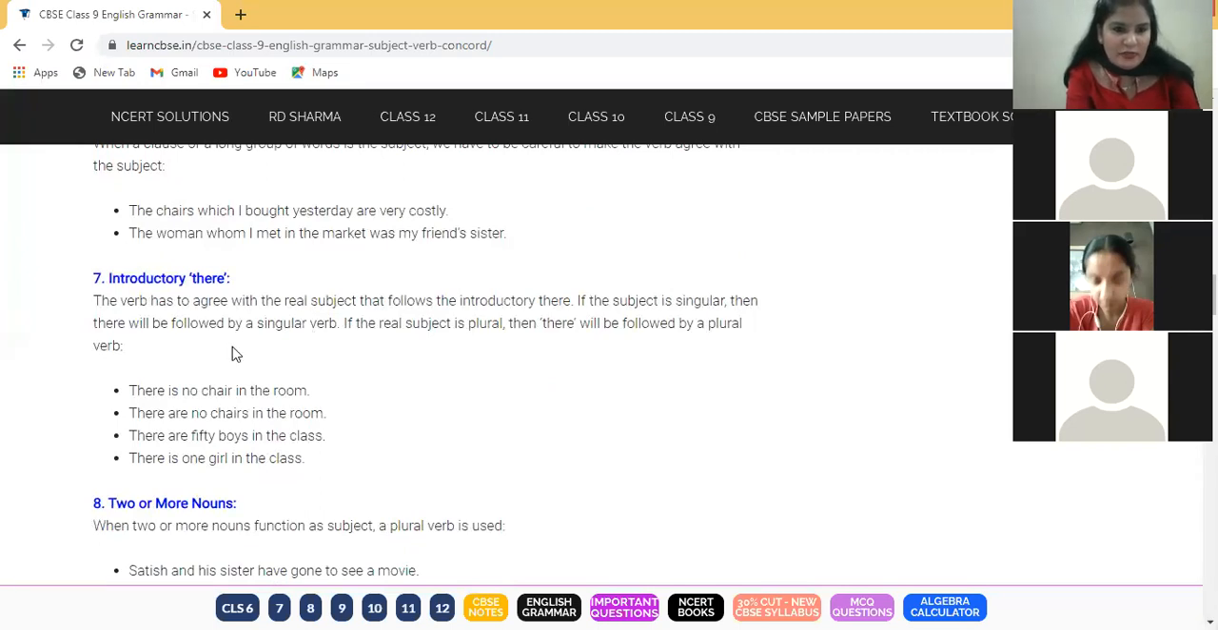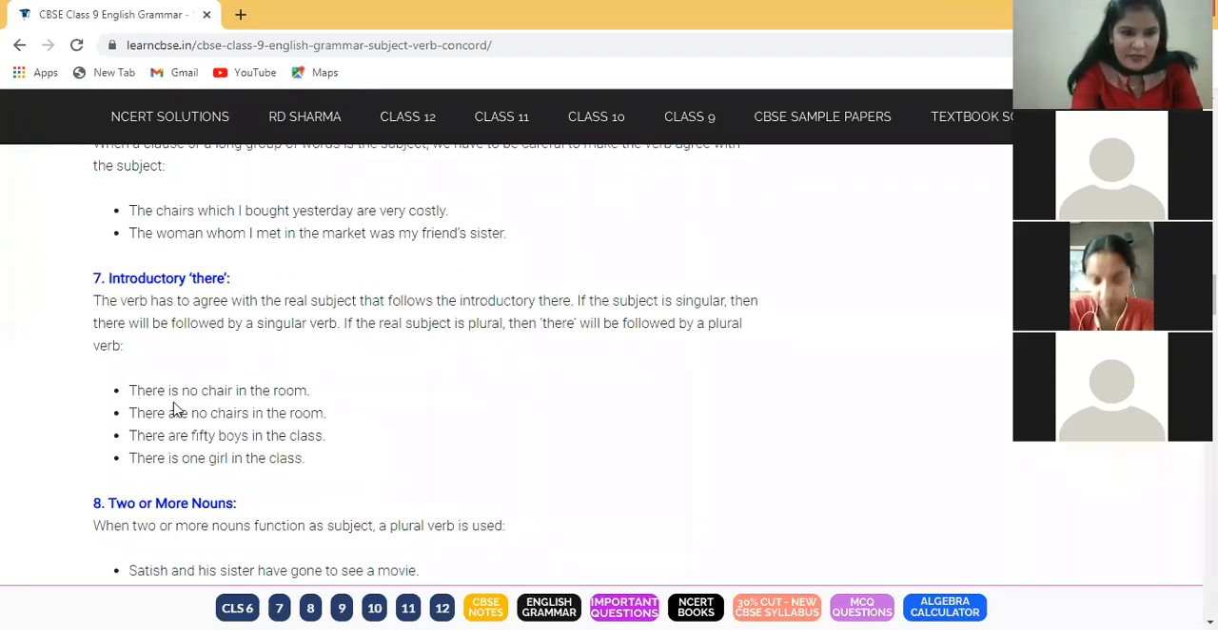Okay. So seventh rule is introductory there. The verb has to agree with the real subject that follows the introductory there. If the subject is singular, then there will be followed by a singular verb. If the real subject is plural, then there will be followed by a plural verb. Now, the sentences which start with the word there. There is no chair in the room. There are no chairs in the room.